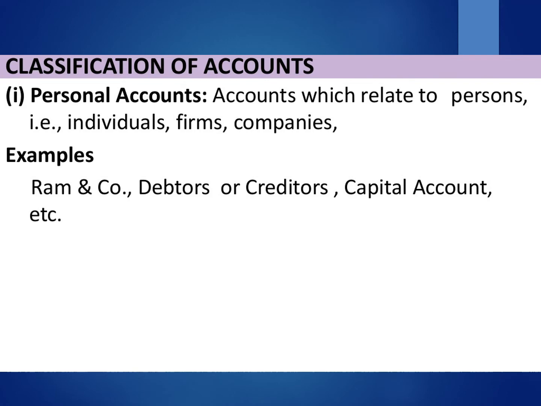Generally, personal account, real account and nominal account are considered as main accounts. These rules are framed for these three accounts. Before having information about rules for accounts, let us study the subcategories of these accounts and accounts included therein. First is personal accounts.